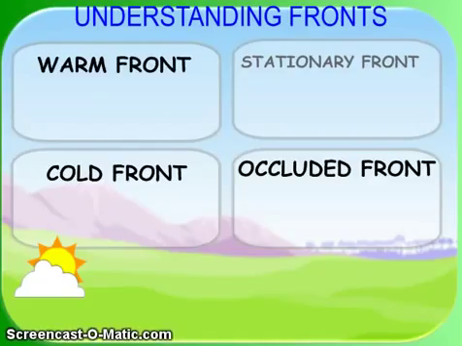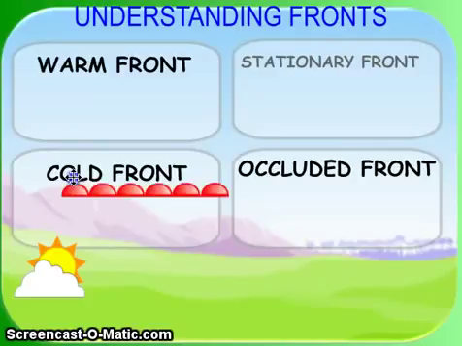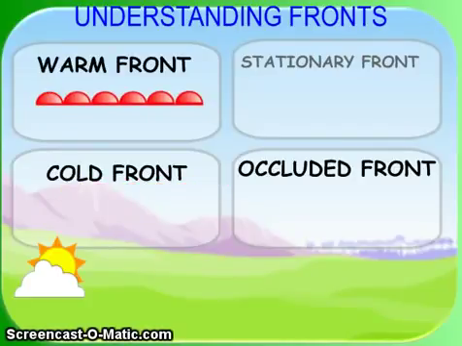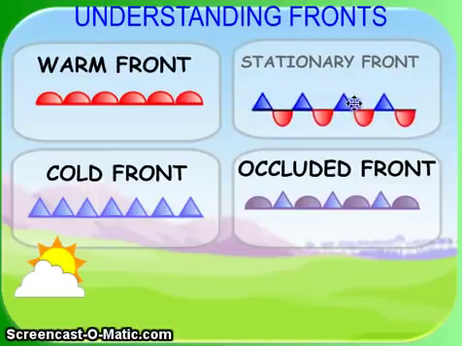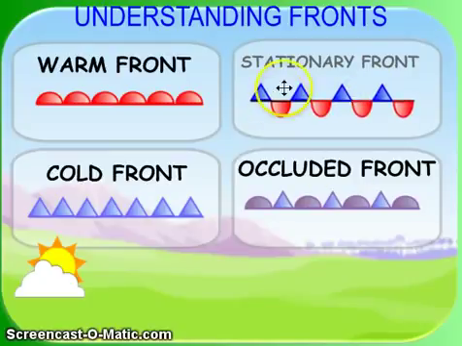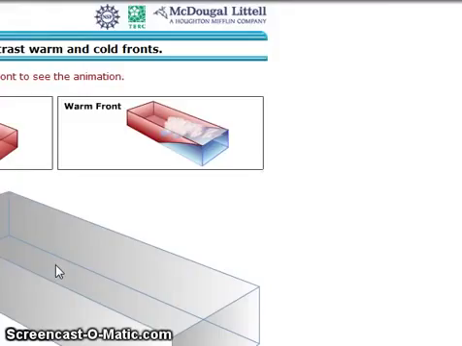Okay, that about takes care of all of our fronts, but I just want us to review the symbols. So starting with the warm front. Warm front looks like this with the red semicircles, and the cold front looks like the icicles. The occluded front has all the symbols on the same side. The stationary front, since they're fighting and pushing against each other, you'll have one set of symbols, like for the cold air mass on one side, and another set, the warm air mass, on the other side.